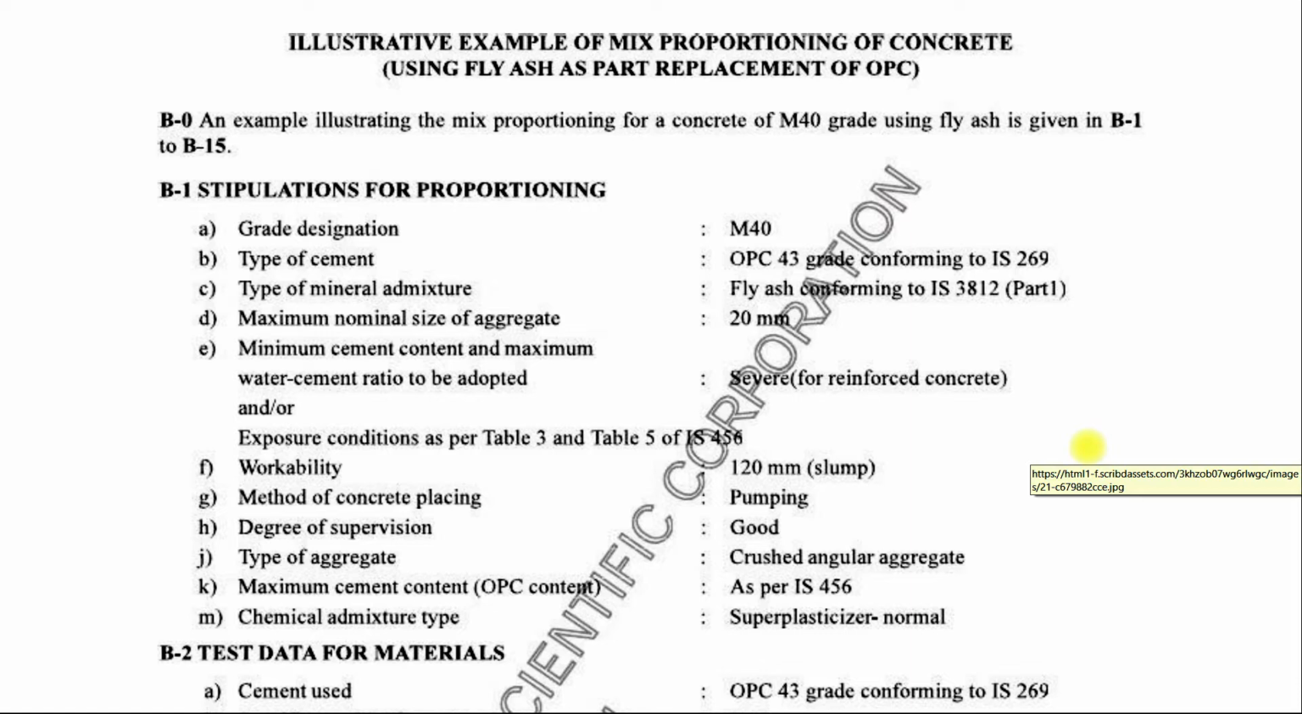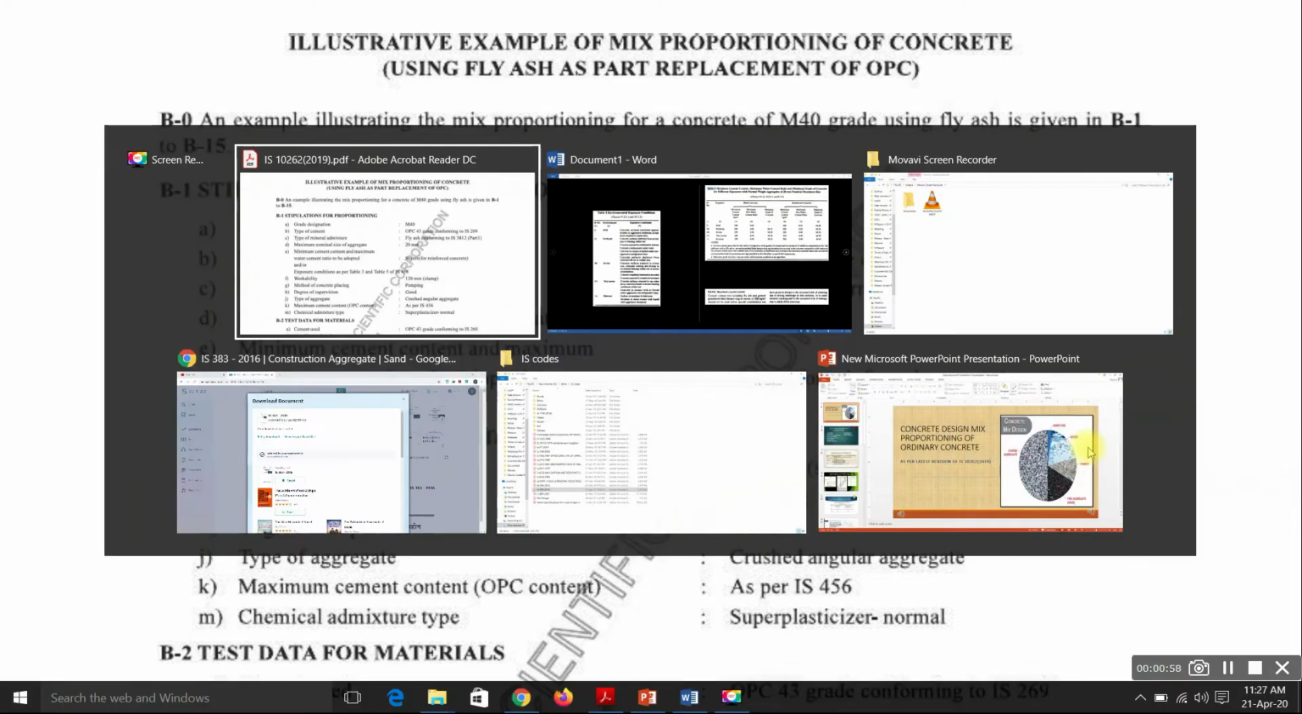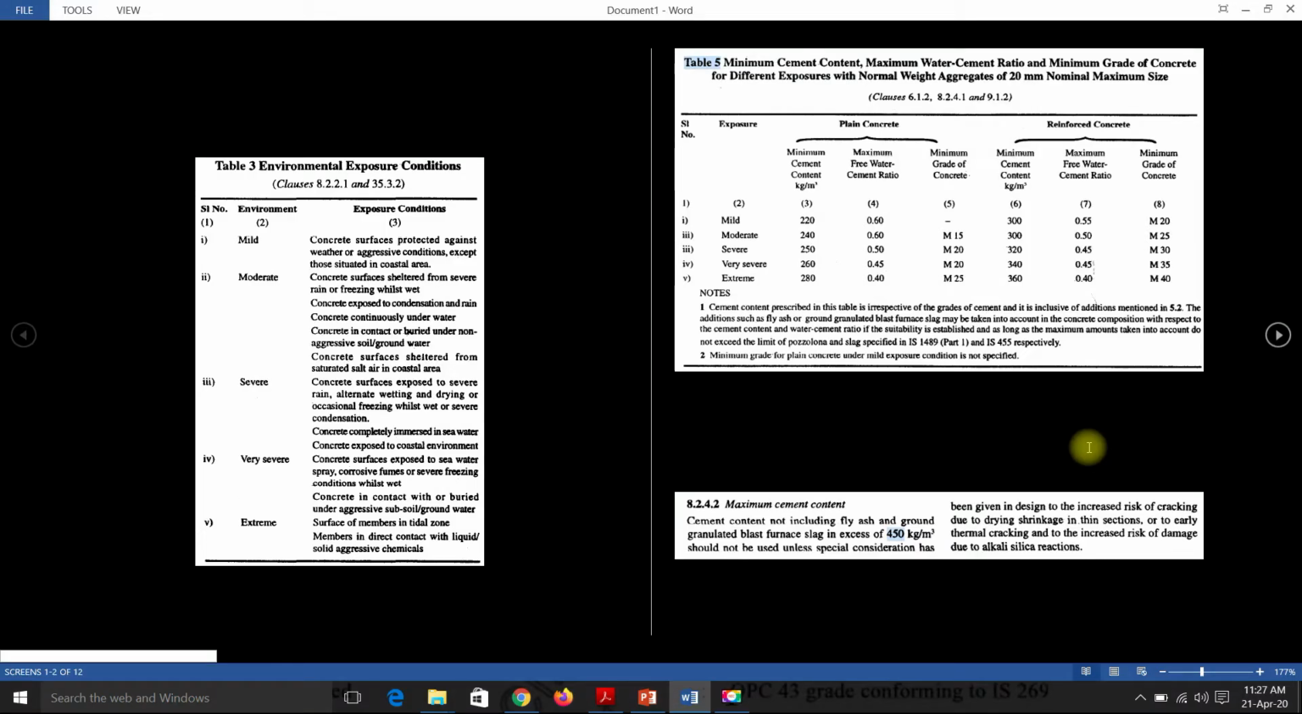We should know the maximum nominal size of aggregate and the type of exposure conditions. Exposure conditions are given in Table 3 and Table 5 of IS 456. Table 3 of IS 456 discusses the various exposure conditions such as mild, moderate, severe, very severe, extreme. And Table 5 gives the minimum cement content, maximum water cement ratio, and minimum grade of concrete for different exposure conditions and for 20 mm nominal size of aggregate.